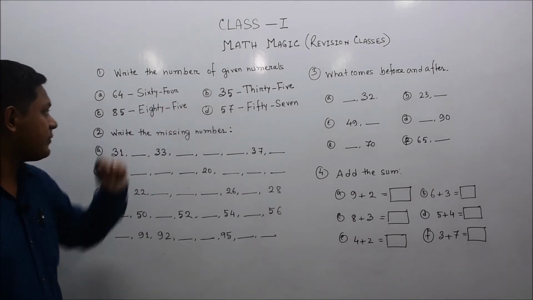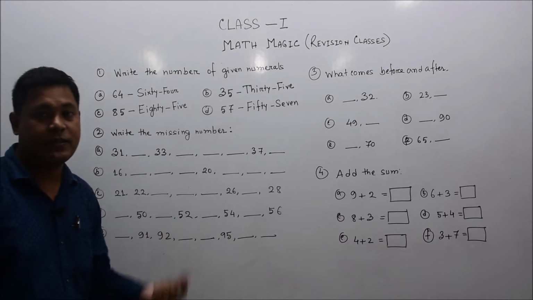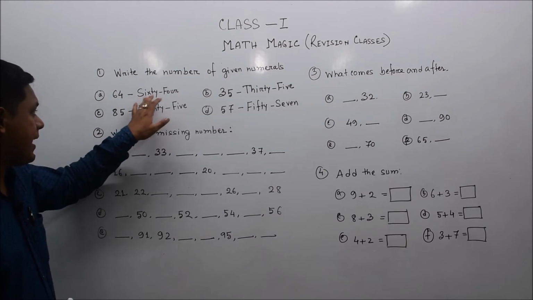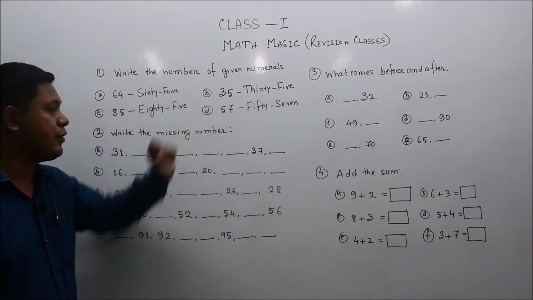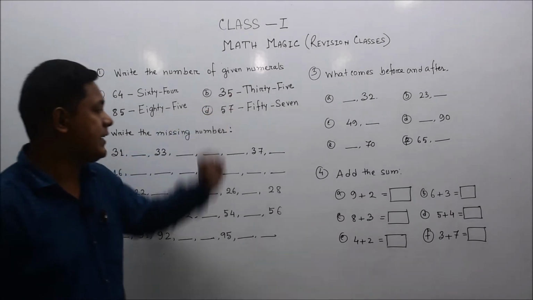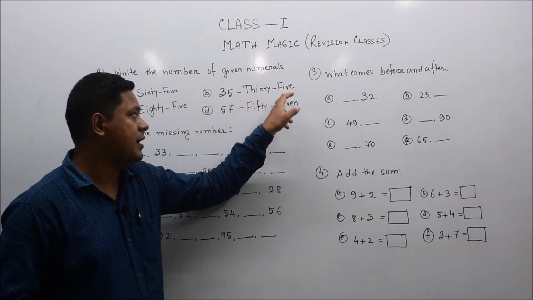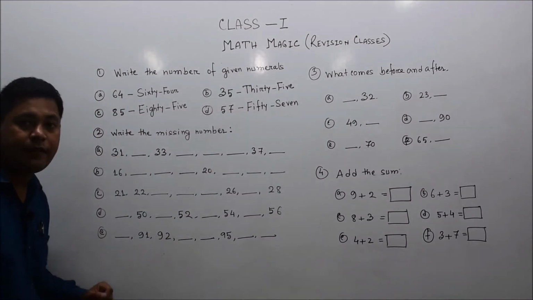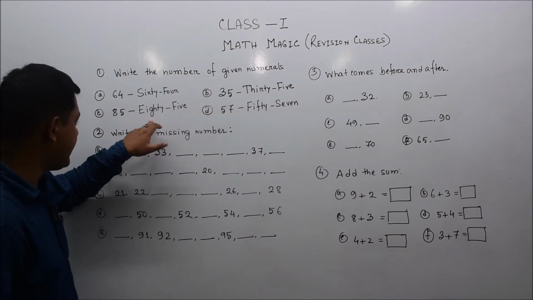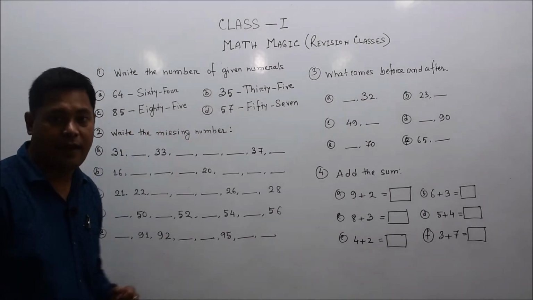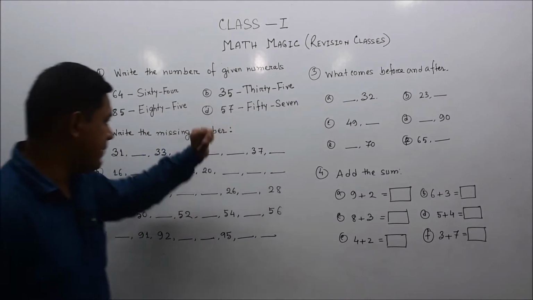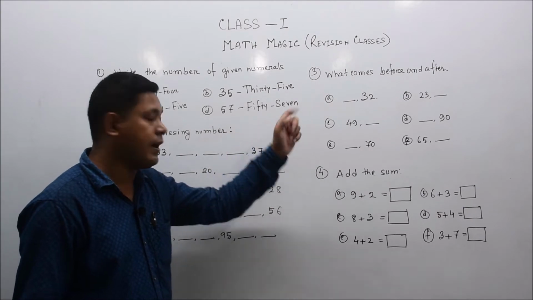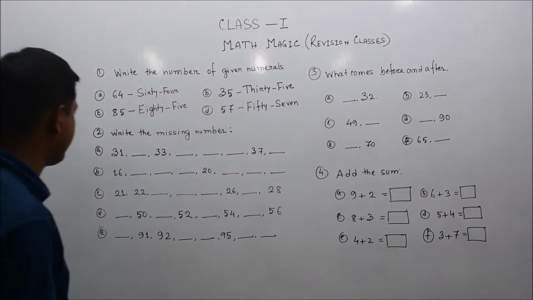You need to remember this number with its spelling, not only the numbers but also the spelling. 64: S-I-X-T-Y, 60, then F-O-U-R, 4. Similarly 35: T-H-I-R-T-Y, 30, F-I-V-E, 5. Similarly 85: E-I-G-H-T-Y, F-I-V-E, 5. And 57: F-I-F-T-Y, 50, S-E-V-E-N, 7.